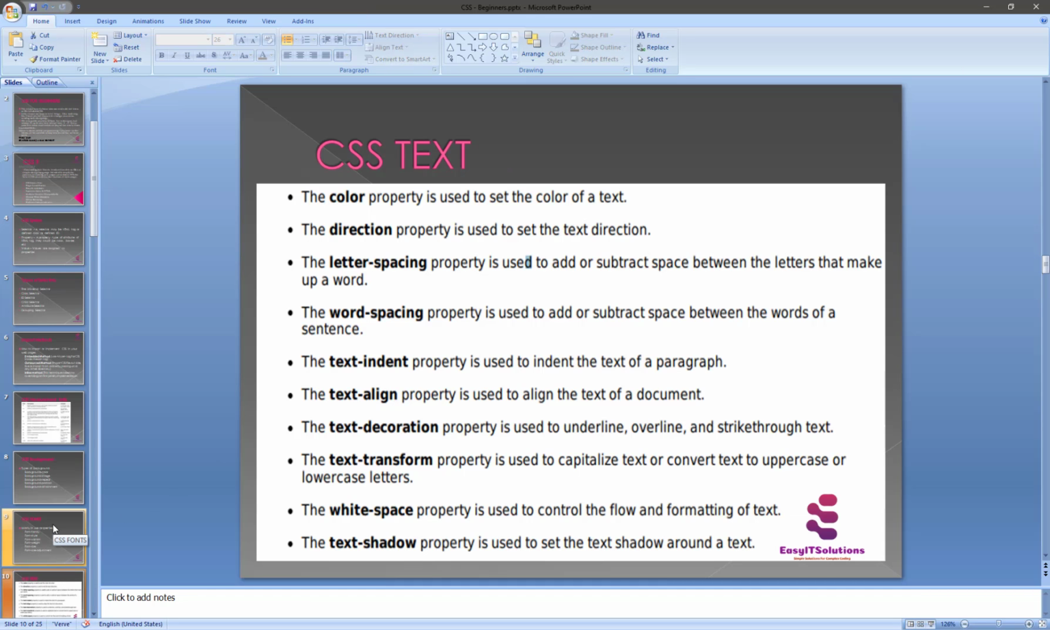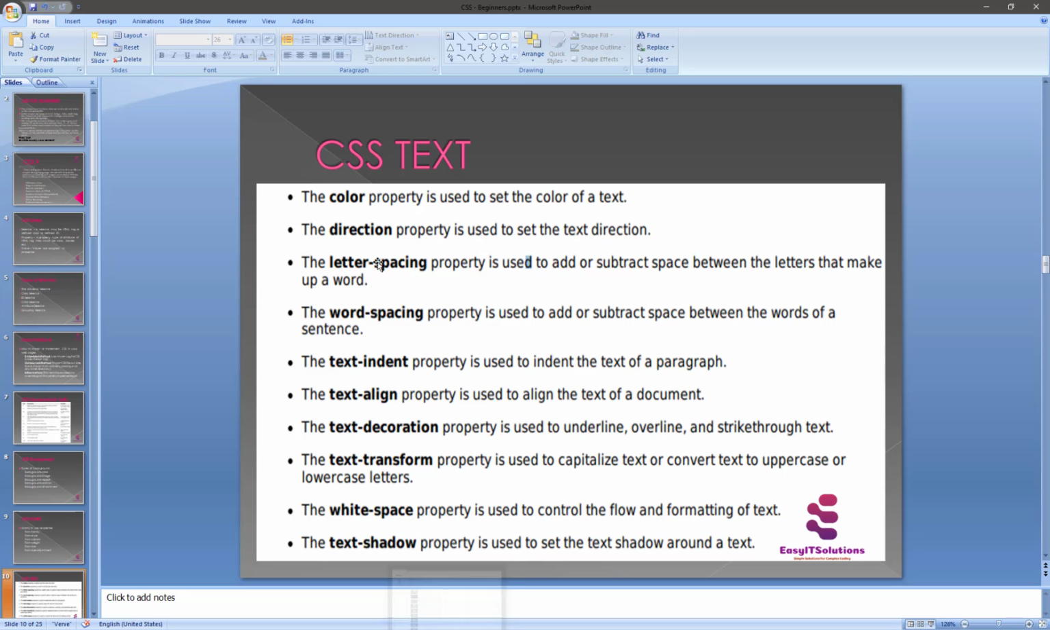And now we are moving to CSS text. So what is CSS text? This lecture basically teaches you how to manipulate text using CSS properties. So you can set the following text properties of an element.